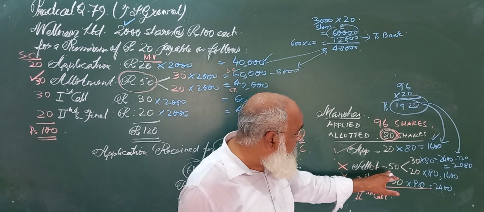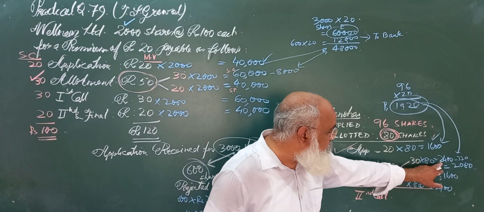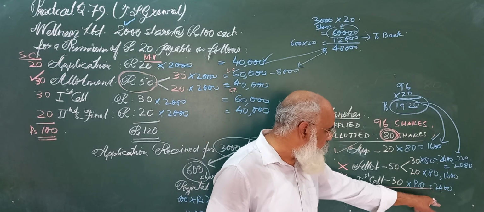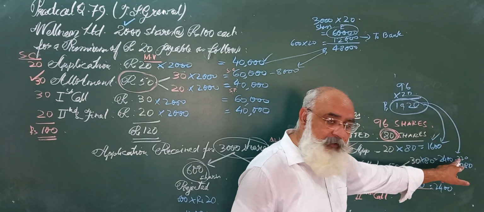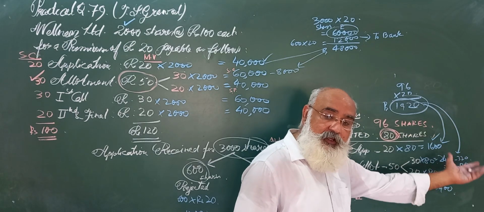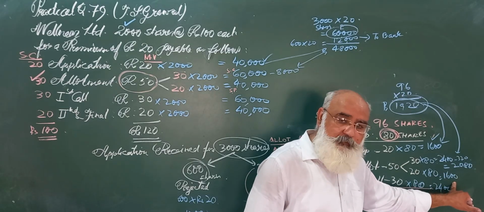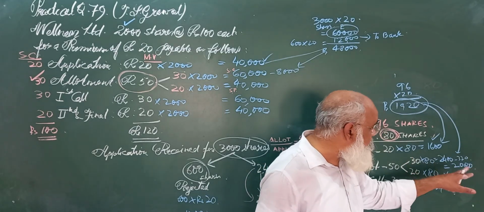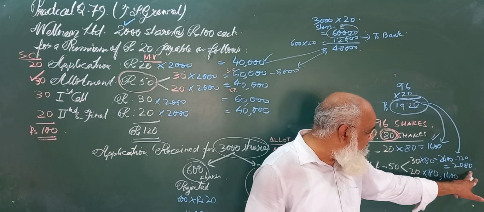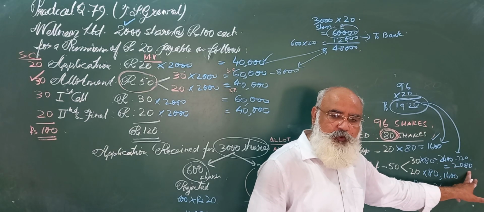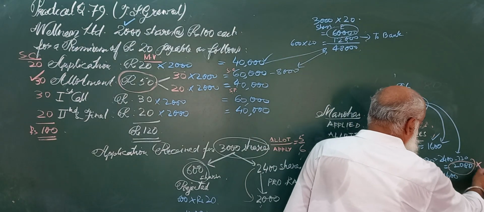Now on allotment, how much has he not paid? It is not that he has not paid 2400 and 1600, no. Out of this 2400, first the amount has to be adjusted with share capital, then the remaining should be adjusted with securities premium. So whatever was left was enough only for share capital, and the remaining, 2080, he did not pay here.